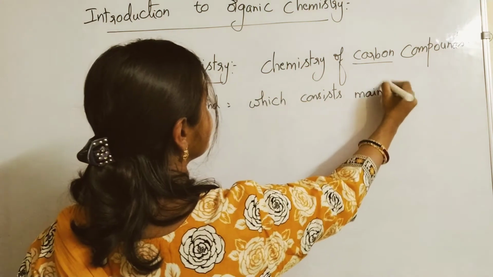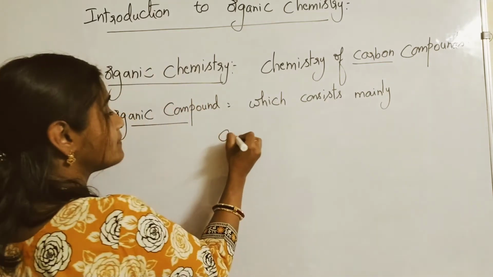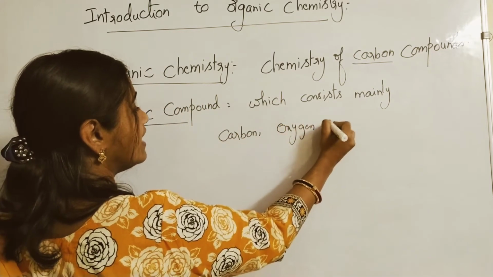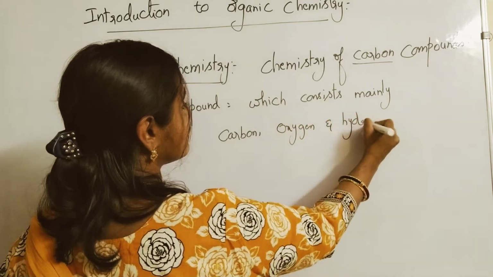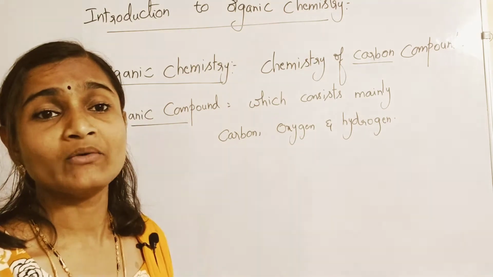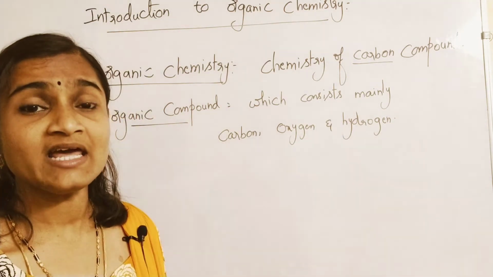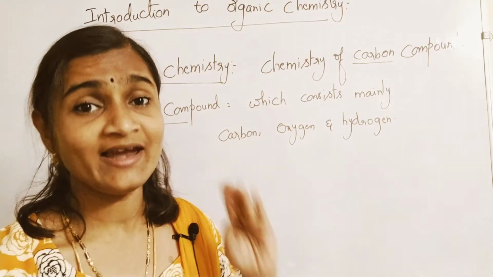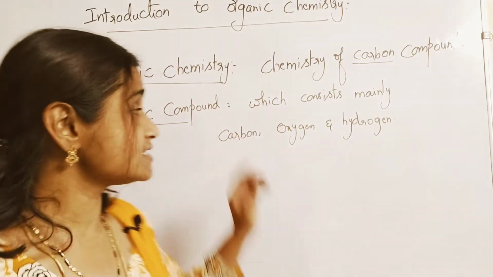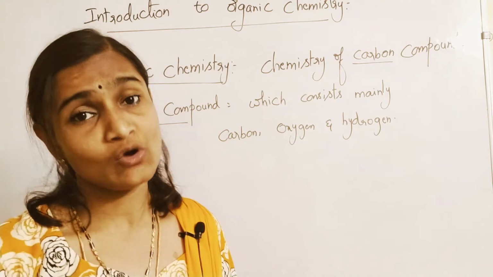What are those three elements? Mainly carbon, oxygen, and hydrogen. These three elements should be there. If any compound consists of mainly carbon, hydrogen, and oxygen, then such compounds are said to be organic compounds.